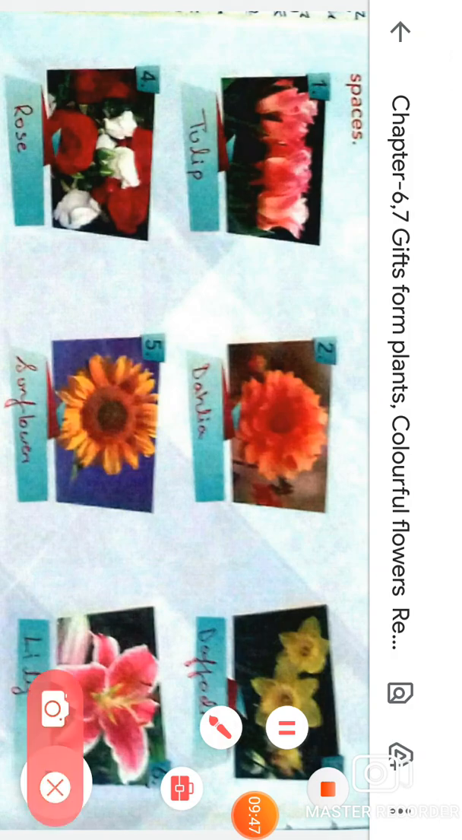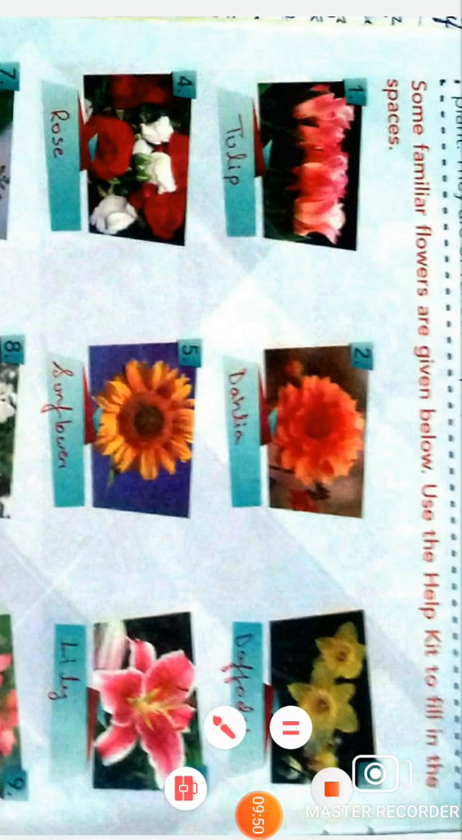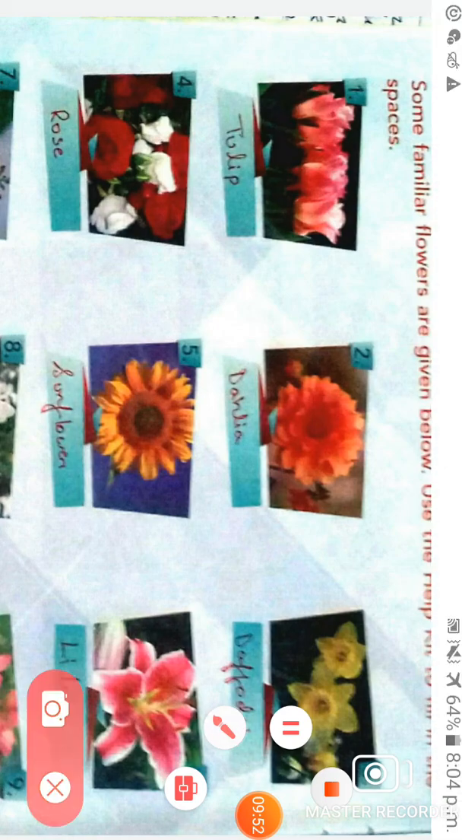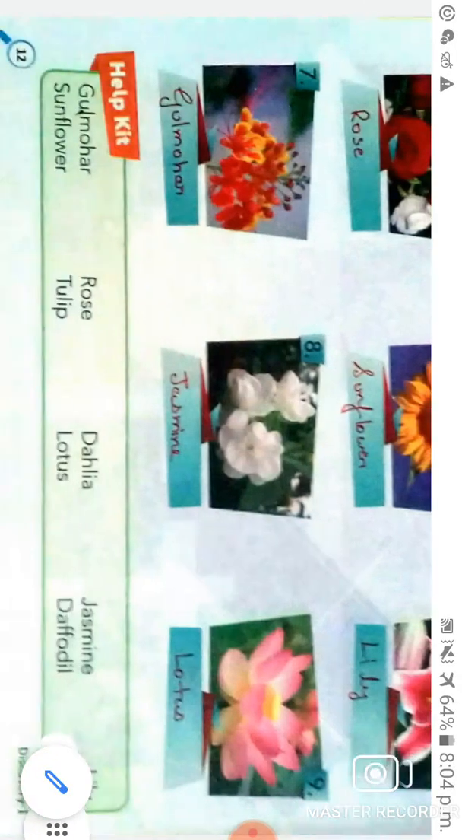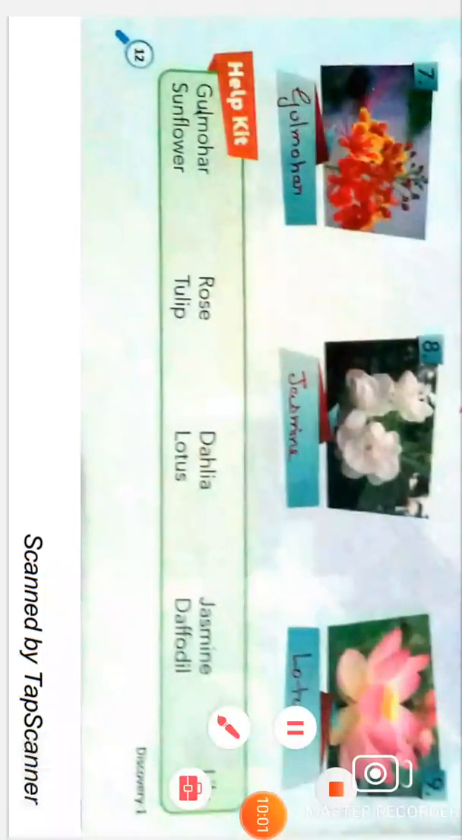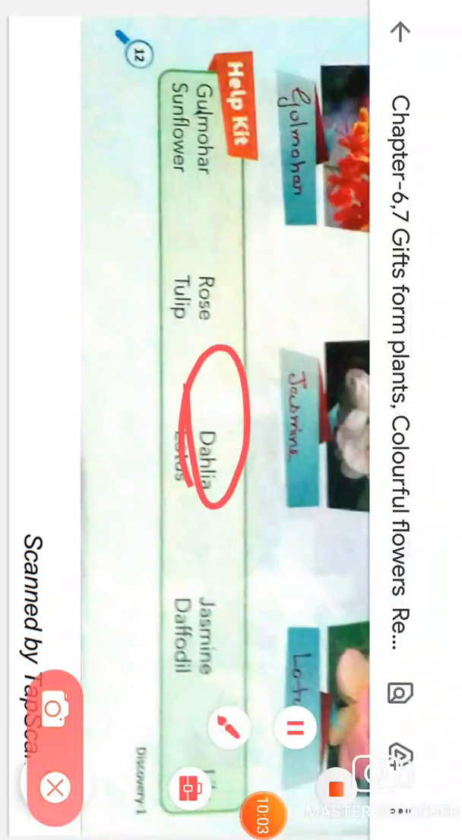Now the next flower is dahlia. You have to write the spelling of dahlia in this given box, and you can take help from this help kit.